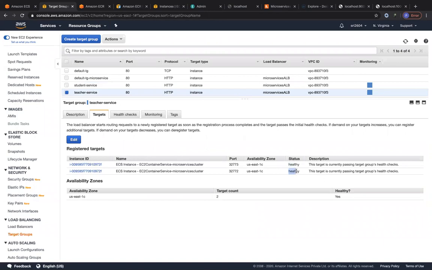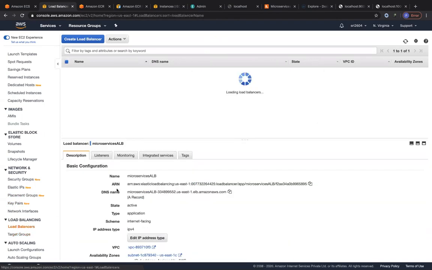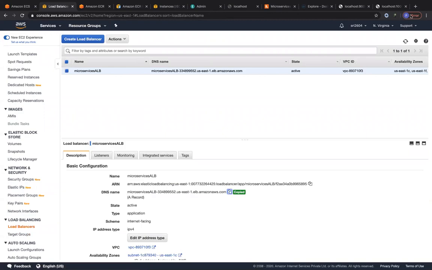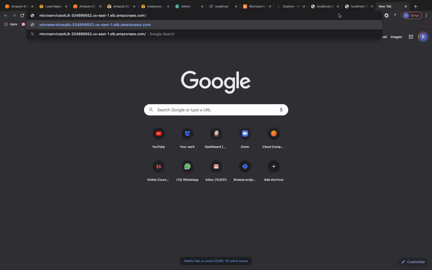So now is the fun factor wherein we go to the load balancer's description, copy the DNS name of the load balancer, and put it in the browser. Let's do /app/student. Bingo, we get the student service. This is path-based routing. It's a great functionality.